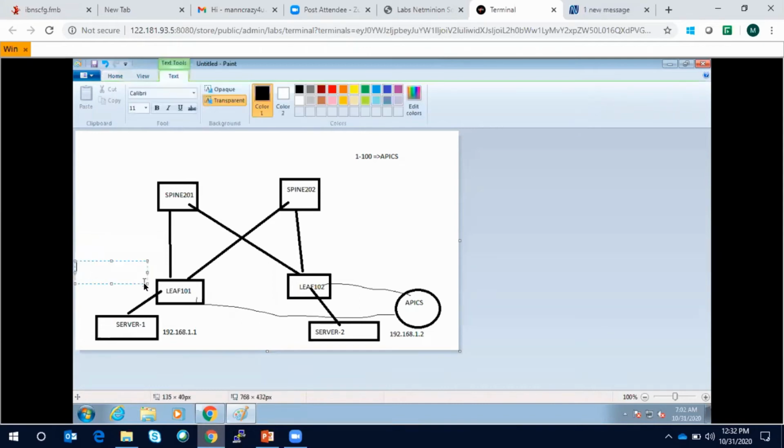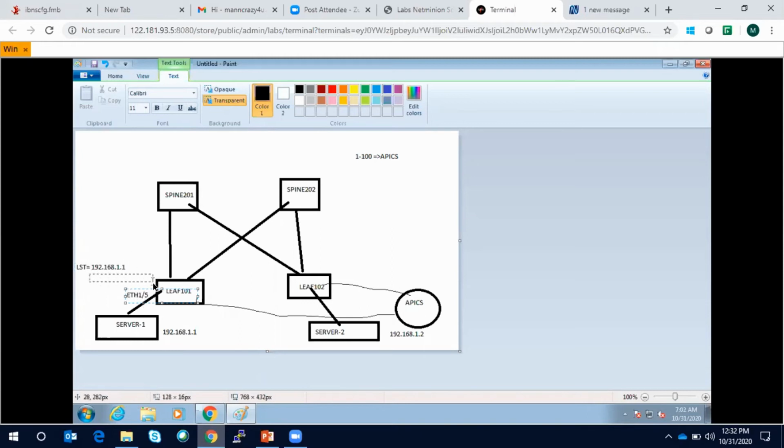It creates an LST, local station table, and it says 192.168.1.1. Let's say this is on Ethernet 1/5, ETH 1/5.